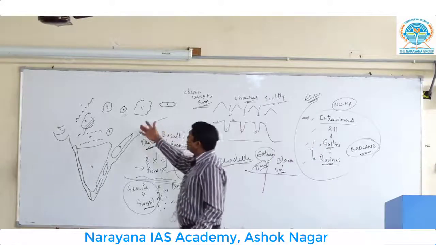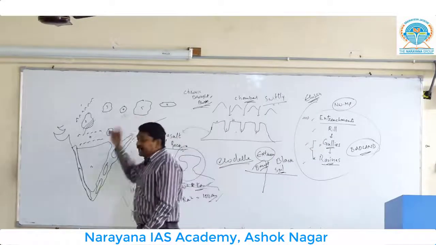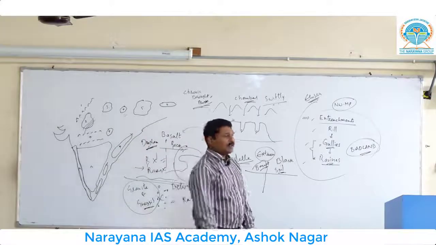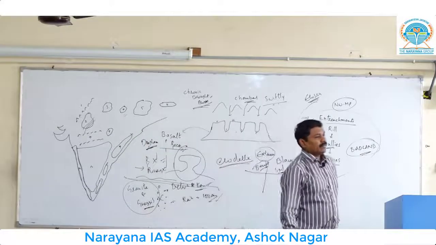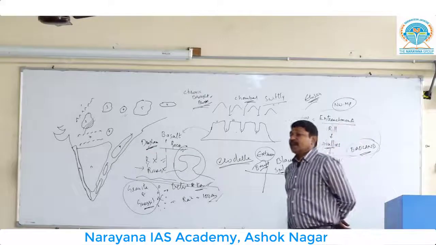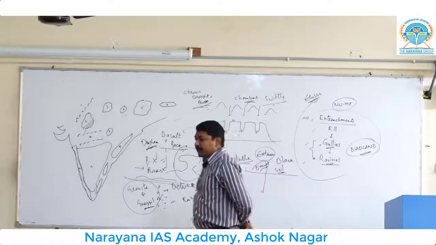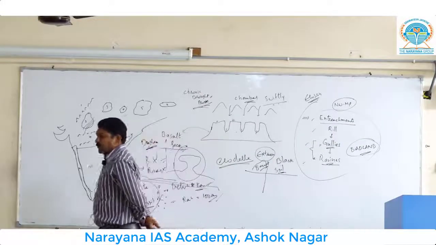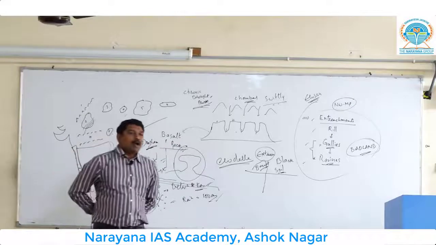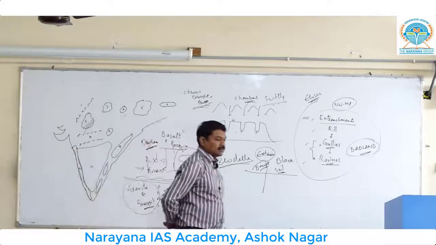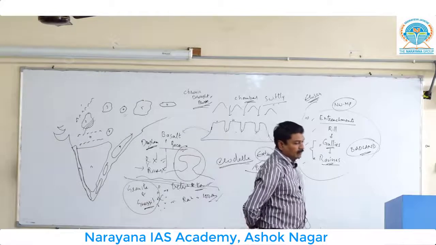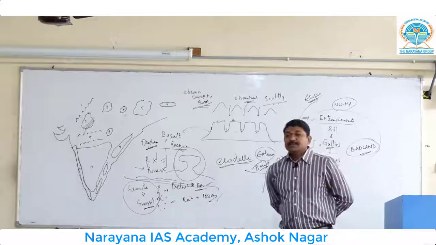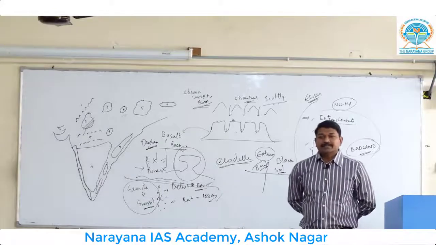Then, after the Baghelkhand, give the heading as Chotanagpur. This is very, very important. Come on, give the heading as Chotanagpur. Chotanagpur is called the Ruhr of India. Ruhr, R-U-H-R. Chotanagpur is called the Ruhr of India.